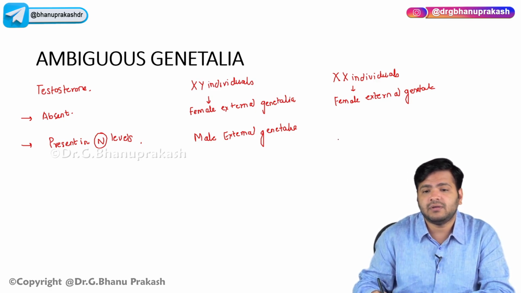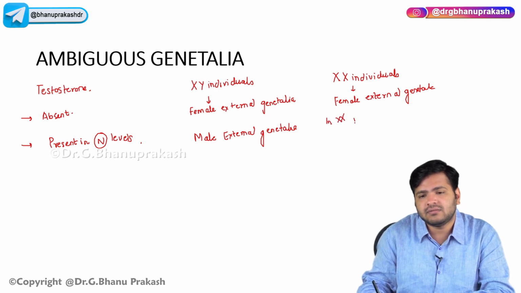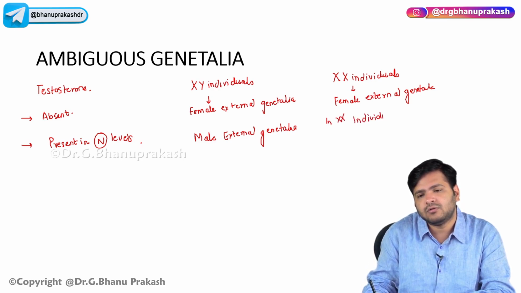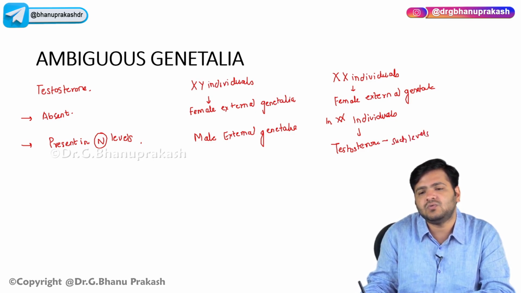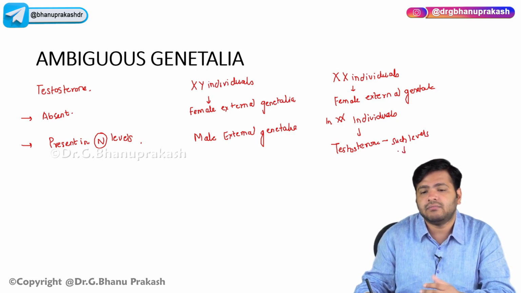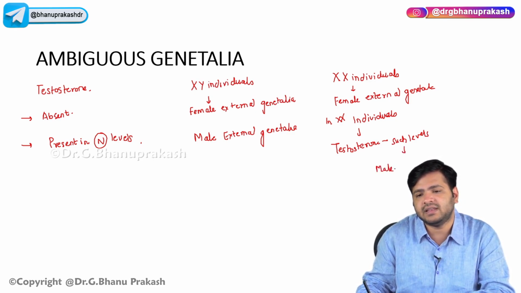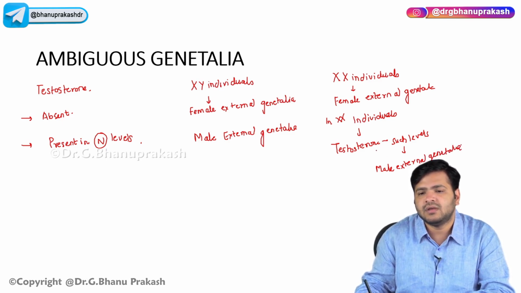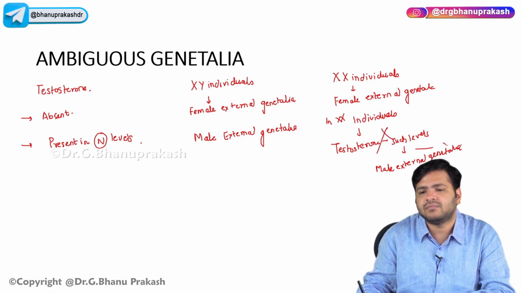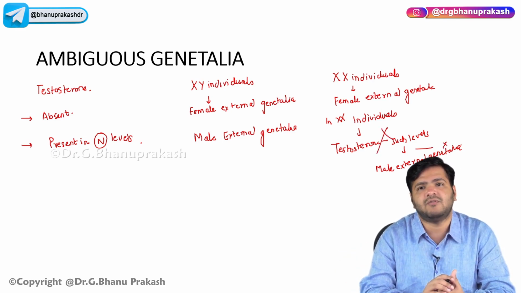So remember, in XX individuals, the testosterone is not present at such levels that male external genitalia will be formed. So no male external genitalia is formed over here.